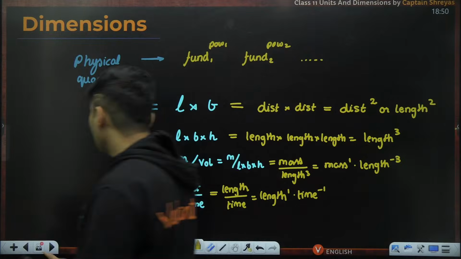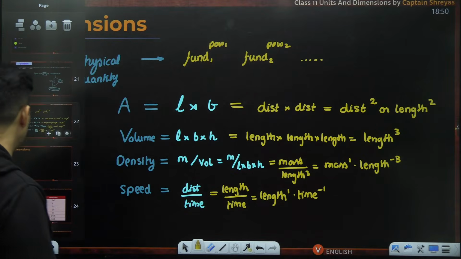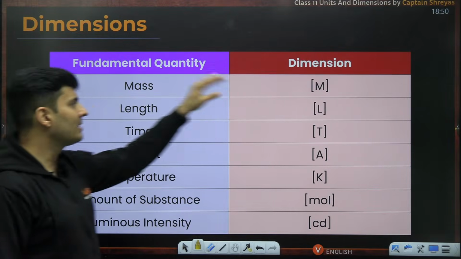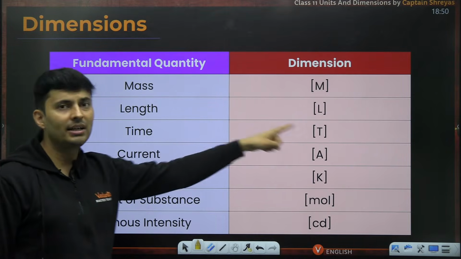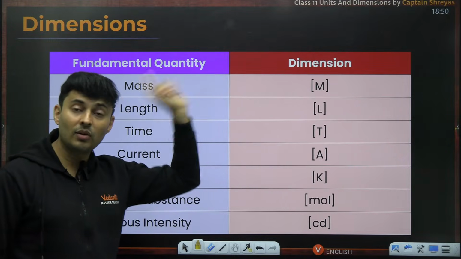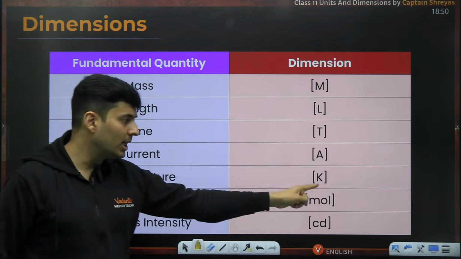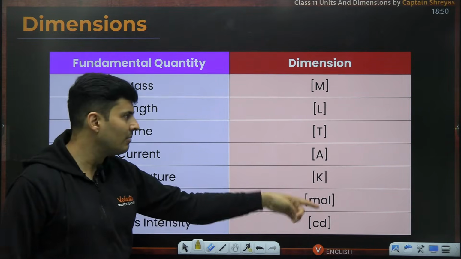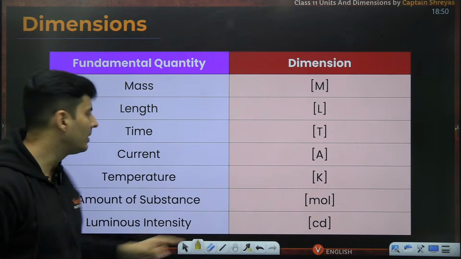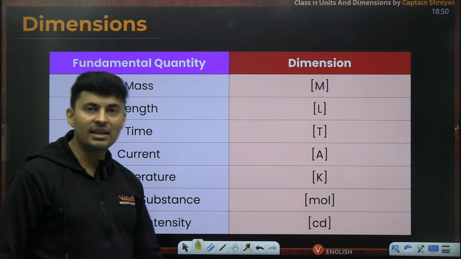Don't worry, we'll introduce some symbols. What are those symbols? See, whenever mass is there, we'll write M, capital. Length, capital L. Time, capital T. Current, capital A for ampere. Temperature, capital K, K for Kelvin. Amount of substance, MOL. You cannot use M, it might look confusing. That's why MOL. Luminous intensity, CD.